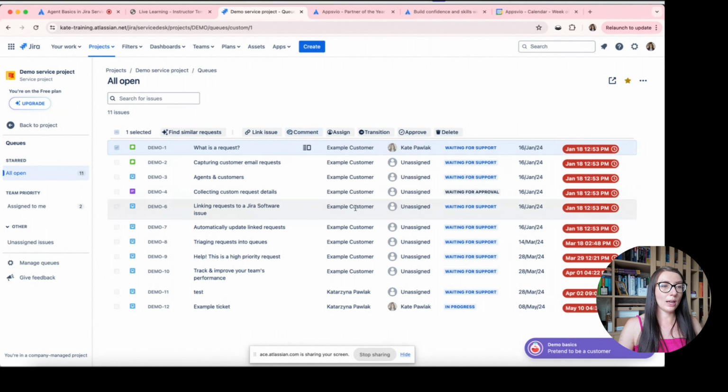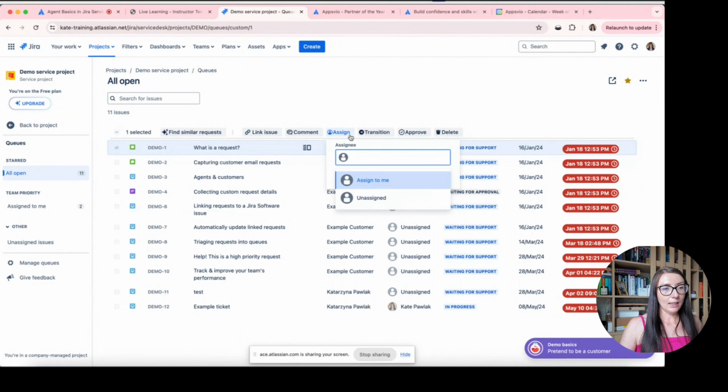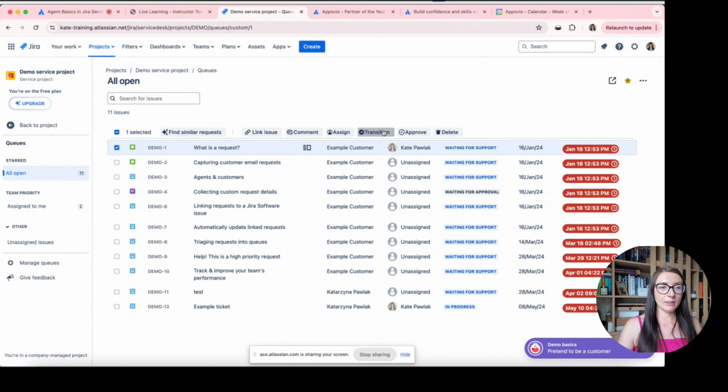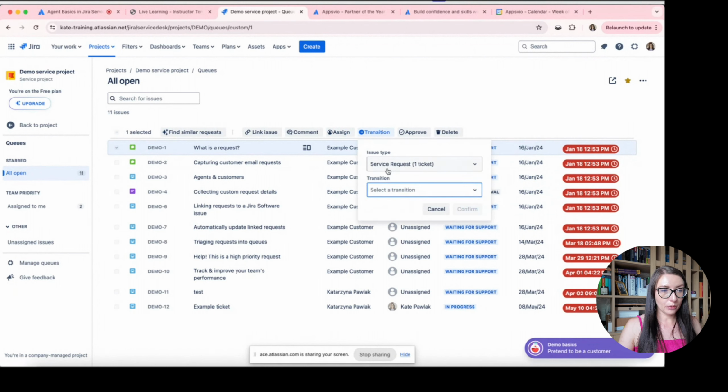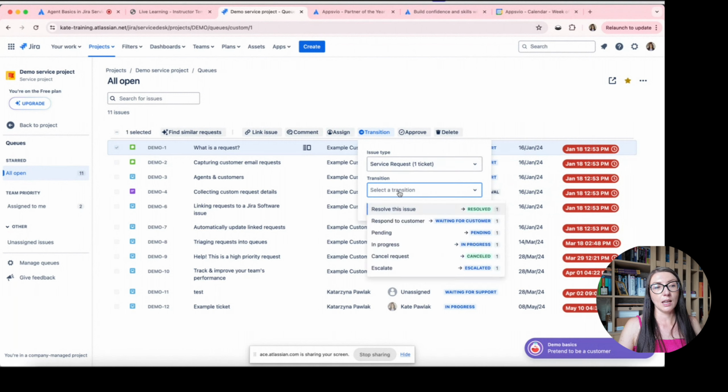I have got the option to assign tickets: assign to me, set unassigned, or select someone from my team. I have also the option to make a transition, so to change the status of this ticket. In this case, I have got only one ticket selected with issue type service request, so I can select from this list all available transitions. So for example, I can easily change the status to resolved.